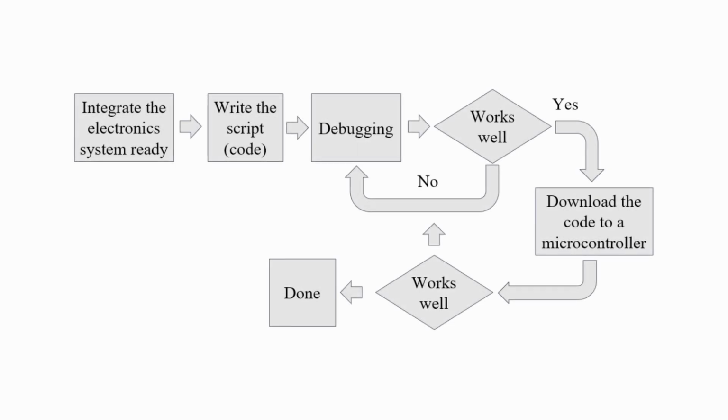Next, let's discuss the development process of embedded systems. This process begins with assembling and connecting hardware circuits. Once all electronic components are correctly integrated, control program code is written according to functional requirements. The next step is testing and debugging to identify and fix potential issues.